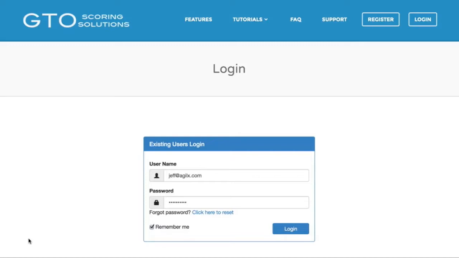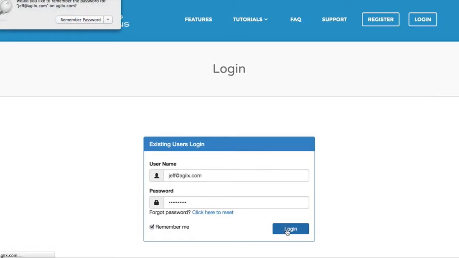To log into the application, visit gtoscoring.com and click the login button in the upper right-hand corner. Then enter your email address as the username and enter the password that you set up upon registration. If you haven't already registered for an account, I highly suggest that you do so. We do provide a 30-day free trial for you to test it out, so if you haven't done so, go ahead and do that. Anyway, let's go ahead and get logged in here.